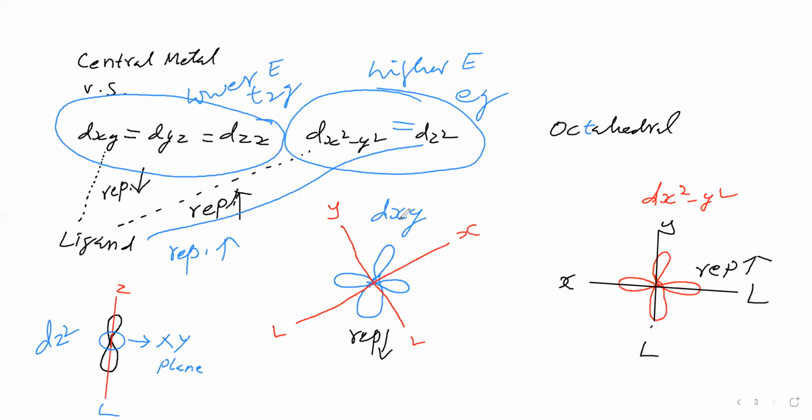Now we will take some complexes. First, Co(NH3)6 3+. For this complex delta naught is 296 kilojoule per mole.